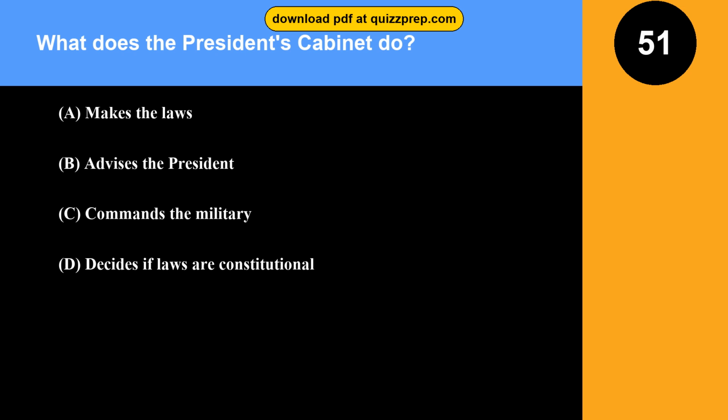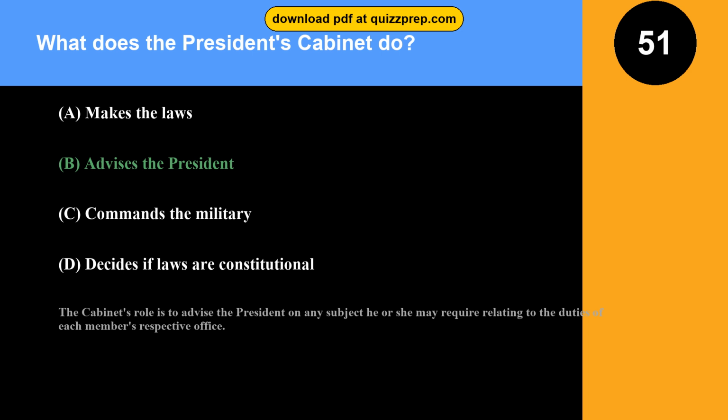Question 51. What does the President's Cabinet do? Option A. Makes the laws. Option B. Advises the President. Option C. Commands the military. Option D. Decides if laws are constitutional. The correct answer is option B. Advises the President. The Cabinet's role is to advise the President on any subject he or she may require relating to the duties of each member's respective office.